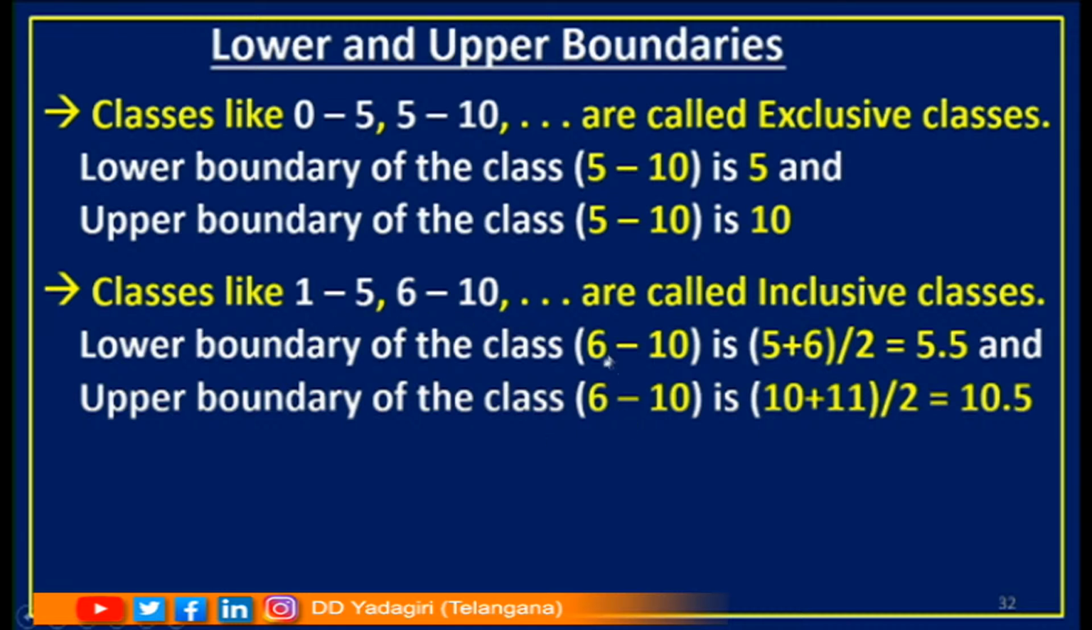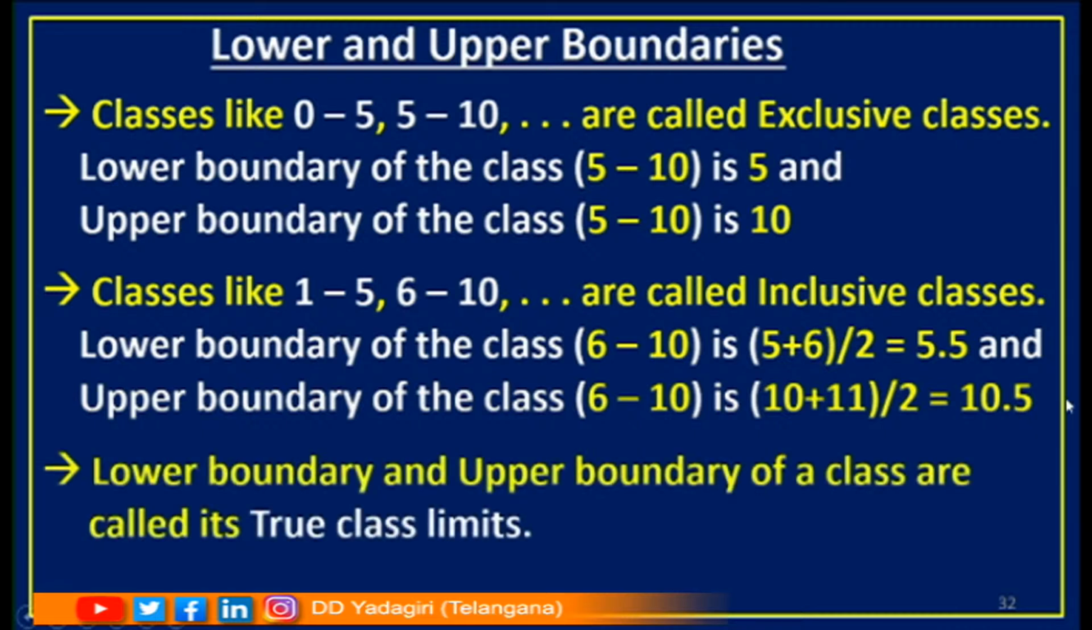Let us understand. If I take the 6 to 10 class, how do we find the lower boundary? I am taking this 6. You have to take the upper boundary of the previous class, that is 5. I have to add them and divide by 2. So (5 plus 6) by 2, I will get 5.5. In the same way, (10 plus 11) by 2 will give 10.5. So from this you can understand, the lower boundary of the 6 to 10 class is 5.5 and the upper boundary of the 6 to 10 class is 10.5. The lower boundary and upper boundary of a class are called its true class limits.